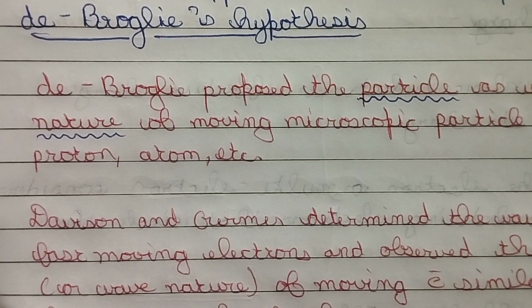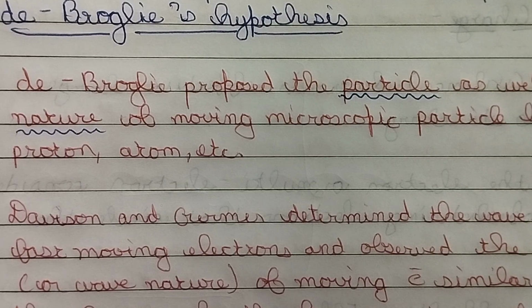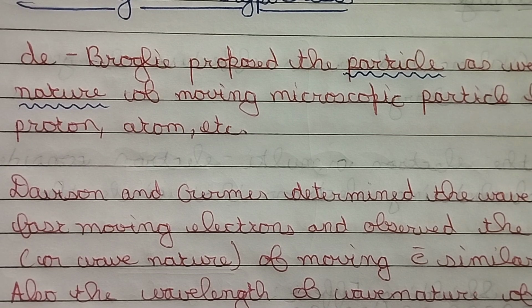So basically, De Broglie. What is this De Broglie? Basically, he proposed that the electron not only followed a particle form of nature, it also followed a wave form of nature. And not just the electron, but all the microscopic materials follow this pattern. And on the basis of this, he formulated an equation. I'll come to that equation later.